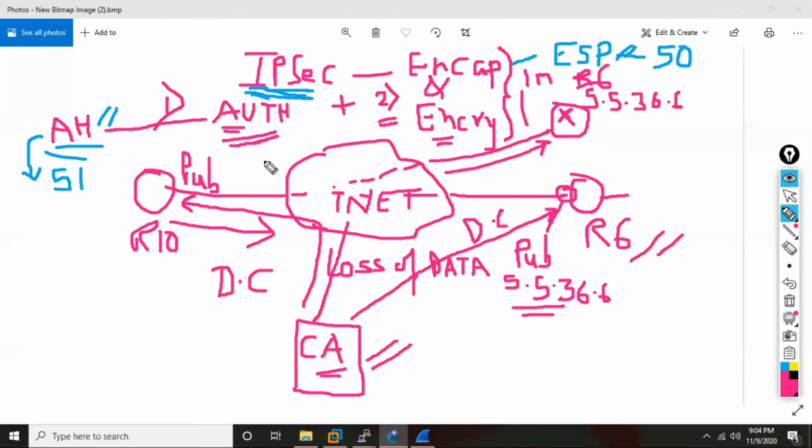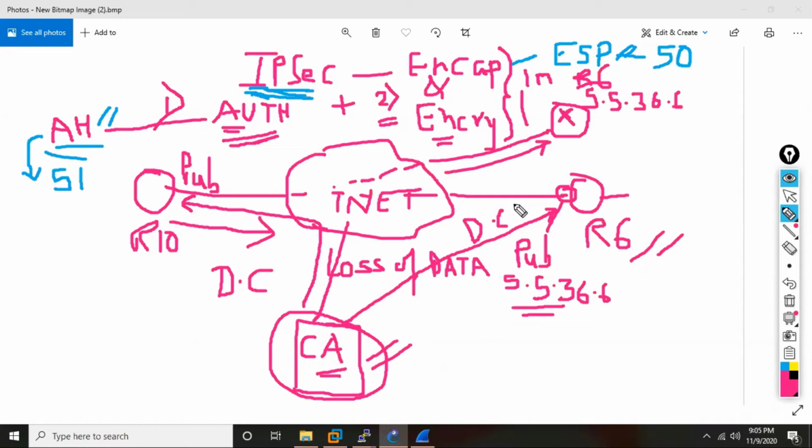So what will happen now? Whenever two devices want to communicate with each other, instead of sending a password, they will send their digital certificates. And since the digital certificates of all your devices have been signed by the same common certificate authority, the CA server, this digital certificate cannot basically be compromised. So it proves that yes, you are R10, you are R6.